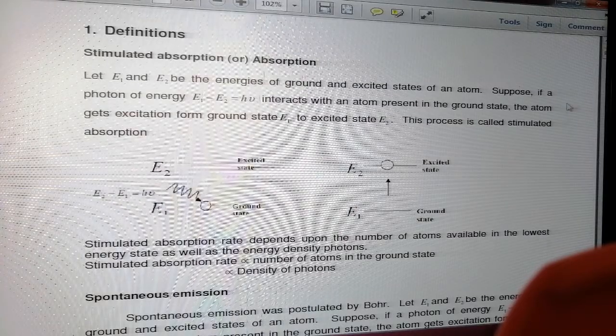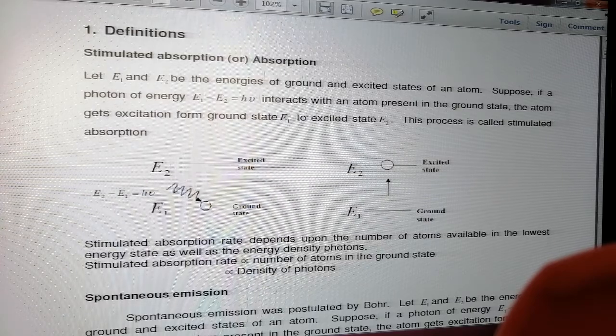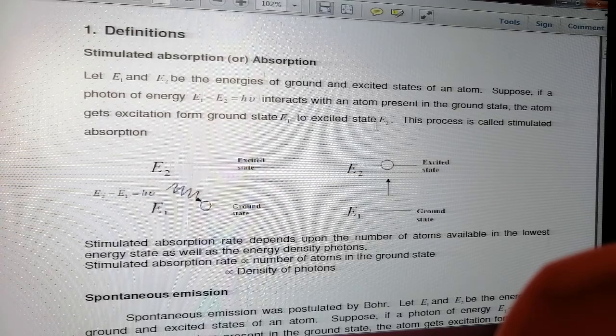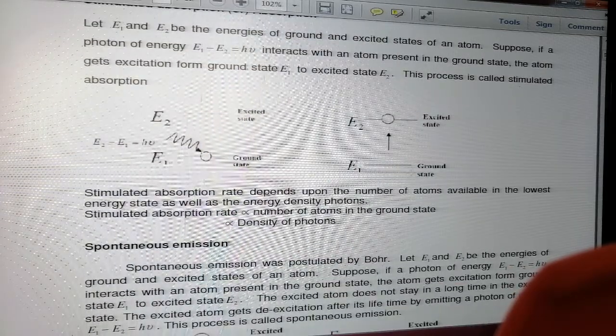So let E1 and E2 be the energies of the ground state and excited state of the atom. Suppose a photon, meaning light energy, of energy E2 minus E1 equal to h nu is given. That energy interacts with the atom present in the ground state. The atom gets excited from the ground state to the excited state E2.